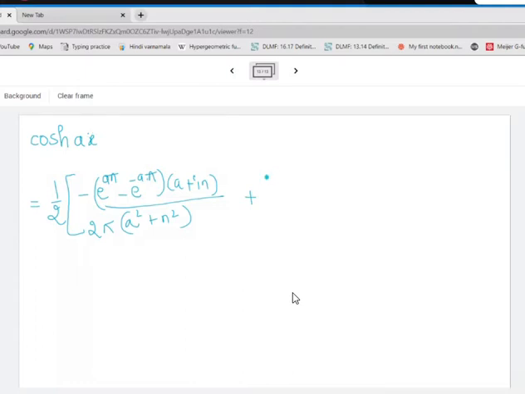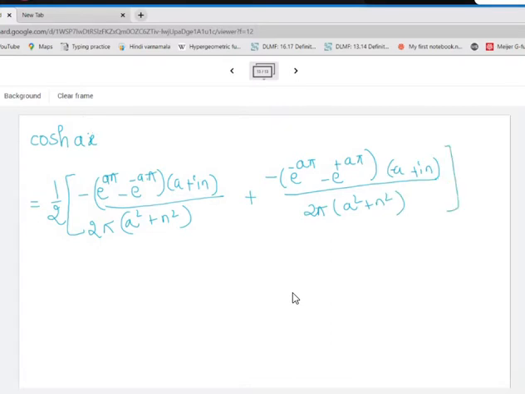It will be again minus e raised to a pi minus e raised to minus a pi into a. Here instead of a we will have a negative, right? So this will be negative here, this will be positive, this will be negative, everything else is same, divided by 2 pi a square plus n square. Okay, this will be the expression.